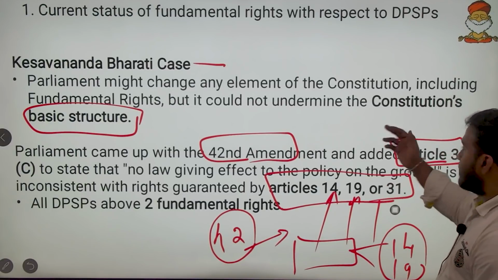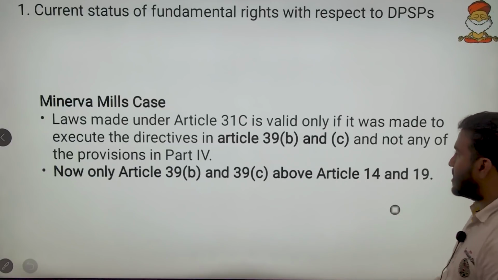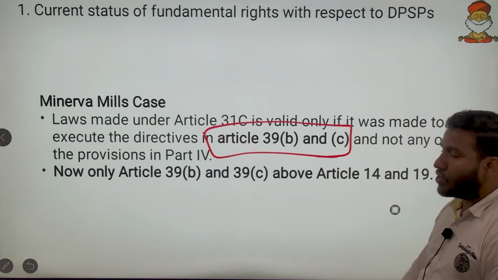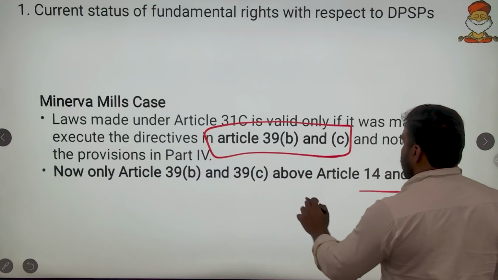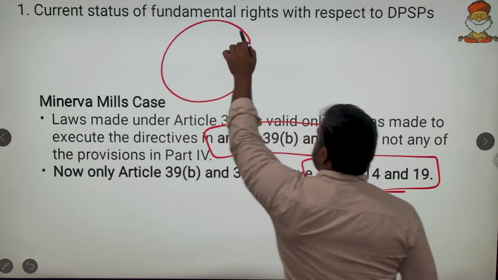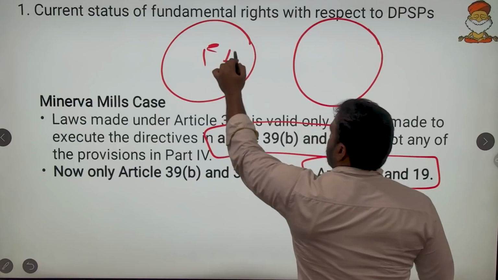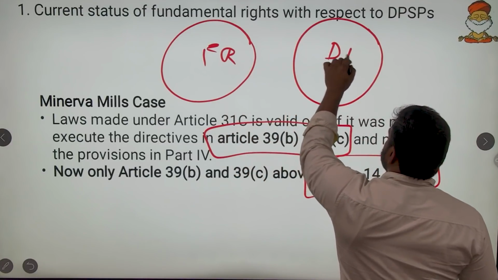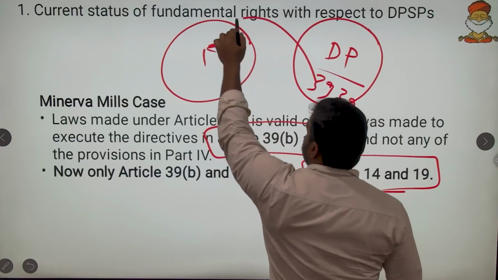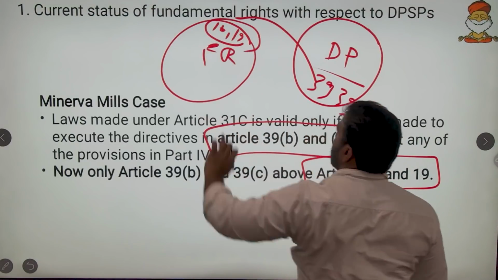Then in the Minerva Mills case, the Supreme Court struck down that clause, and said that only laws under Article 39B and 39C can violate Article 14 and 19, and others cannot. So now, if you take fundamental rights and directive principles, only two directive principles, those in 39B and 39C, stand above only two fundamental rights, that is 14 and 19, and nothing else.